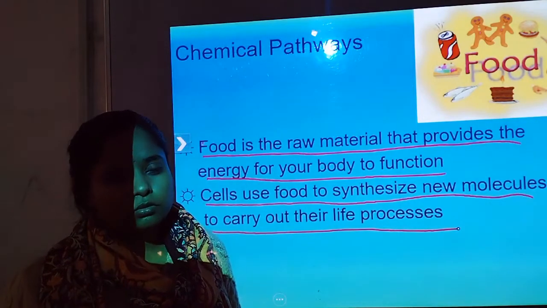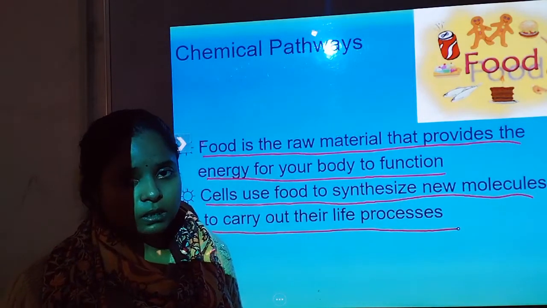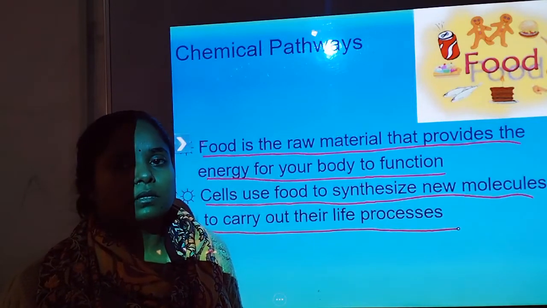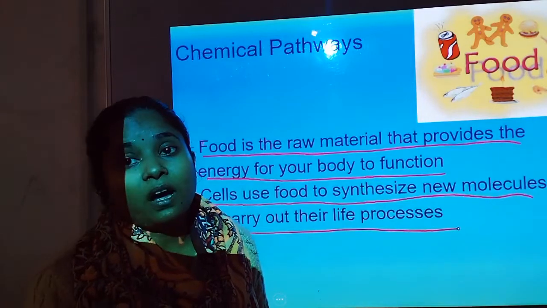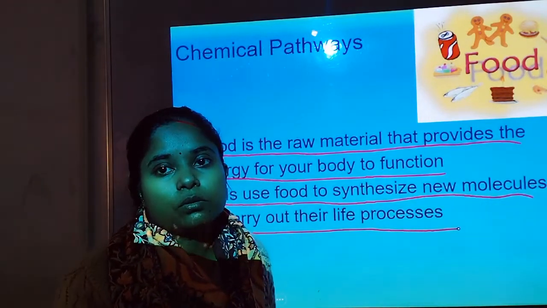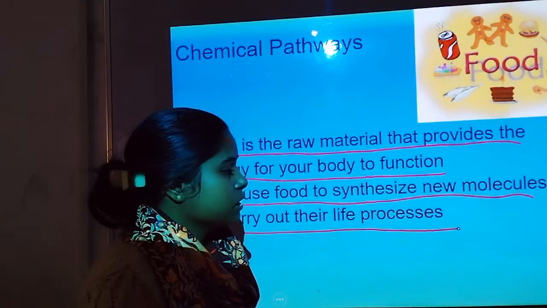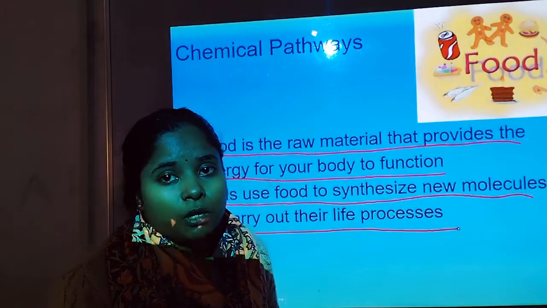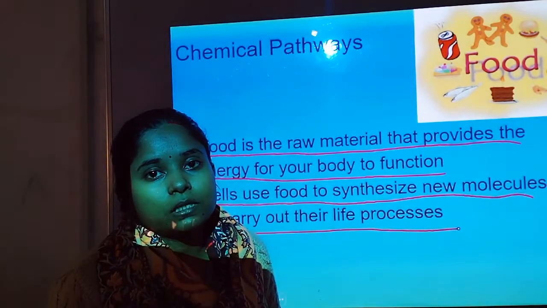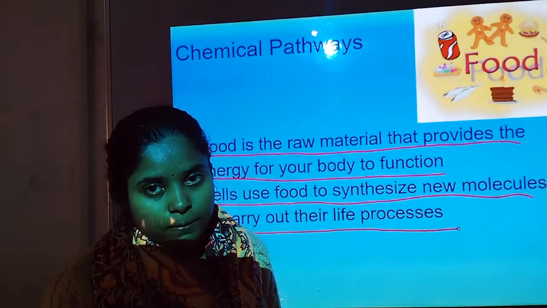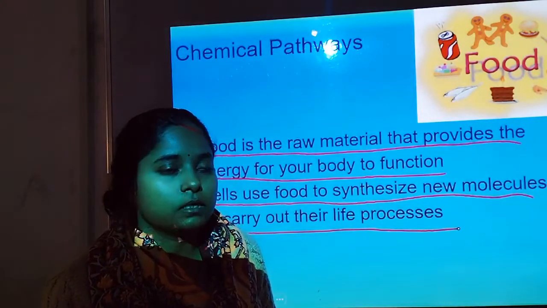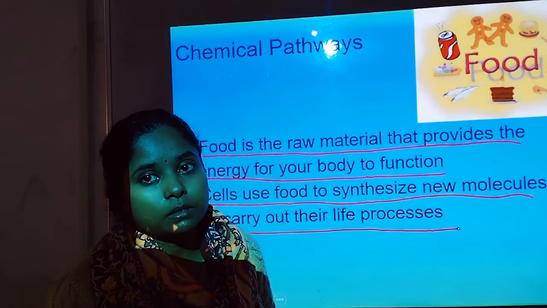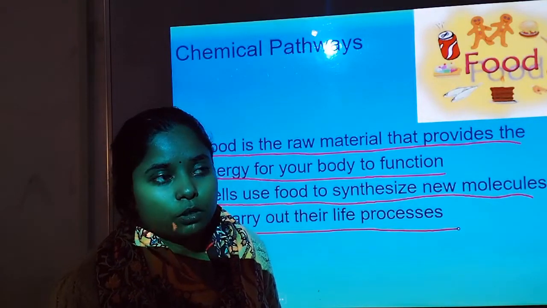If we take rice, chapatis, or bread, for example, the breakdown of these large macromolecules takes place in our digestive system and they are converted into the simplest molecule, which is taken up by the cell. The cell only takes up a simple molecule, not a complex one, and the simplest molecule is glucose.